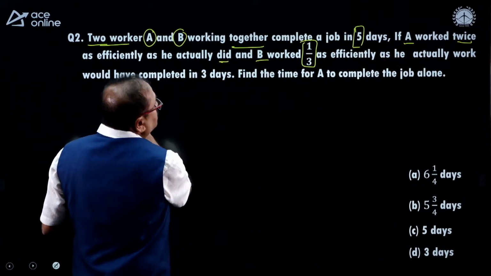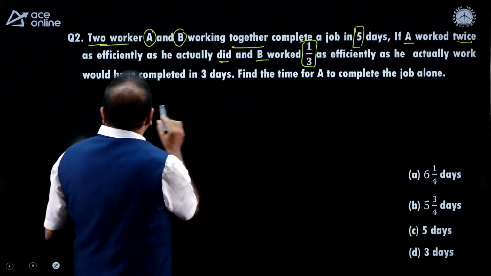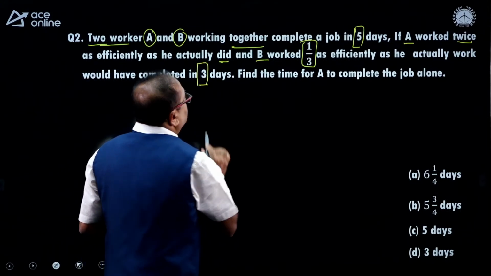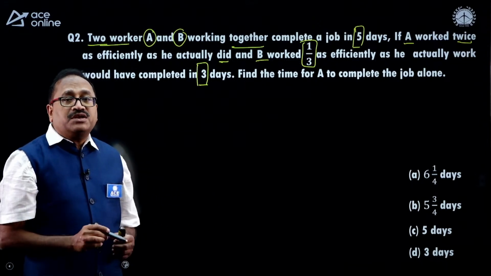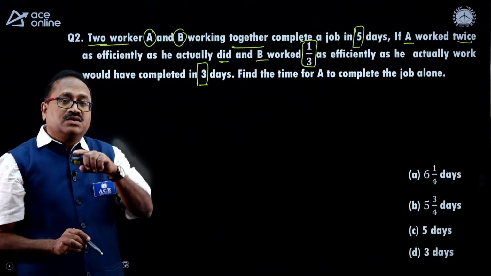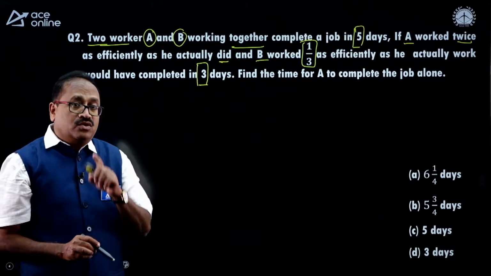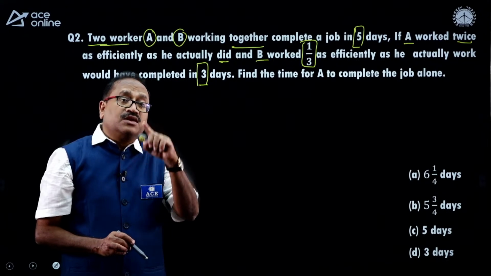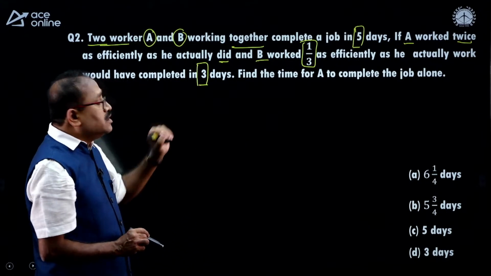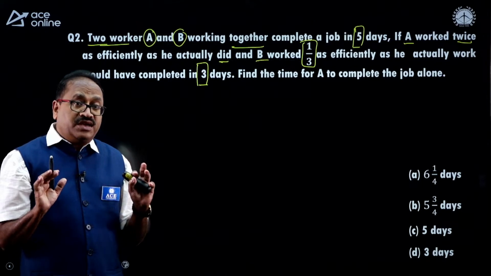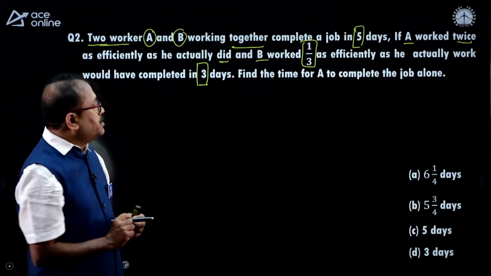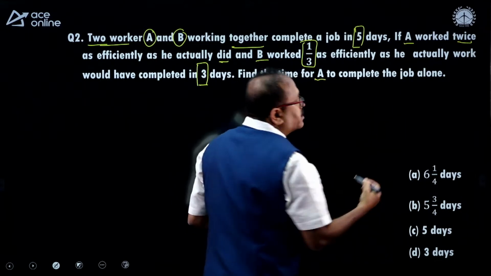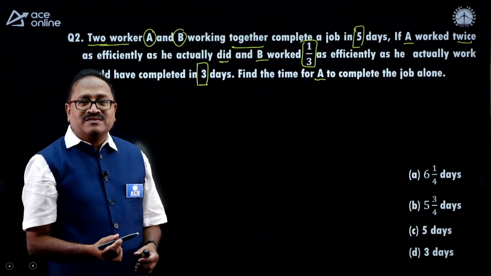The question is, A would have completed the work in 3 days. In that case, the work will be completed in 3 days. If A works with twice his efficiency and B works with 1/3 of his efficiency, then they complete the work in 3 days. That means together they can complete the work. The question is, A can alone complete the work in how many days?